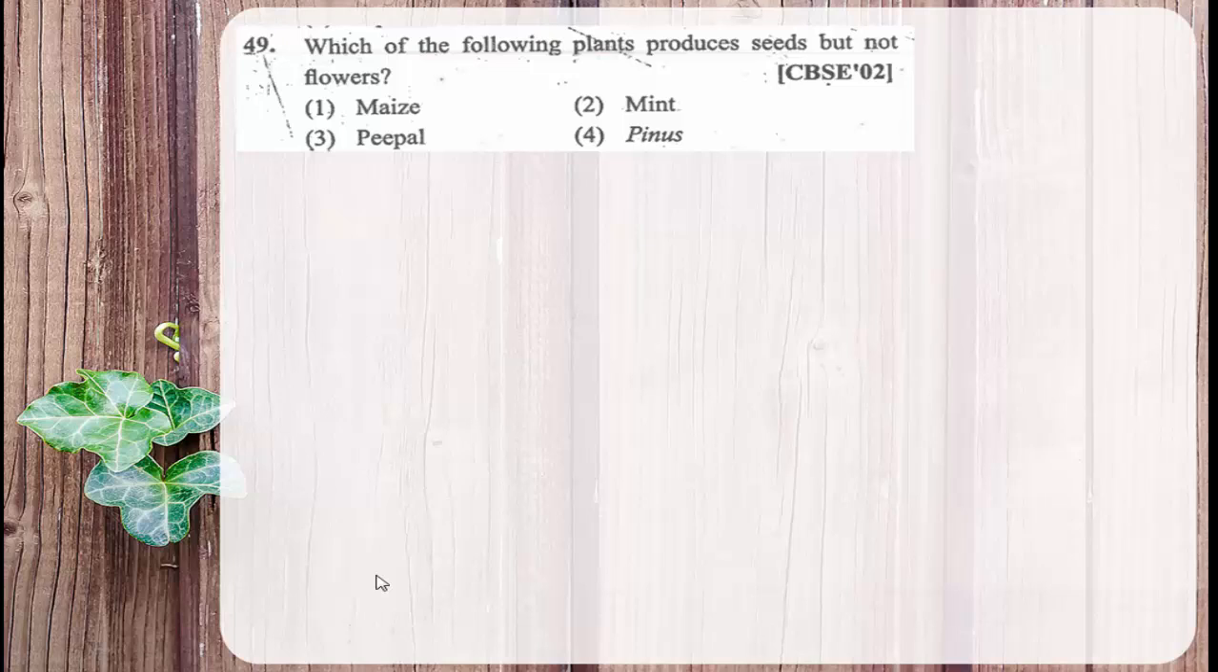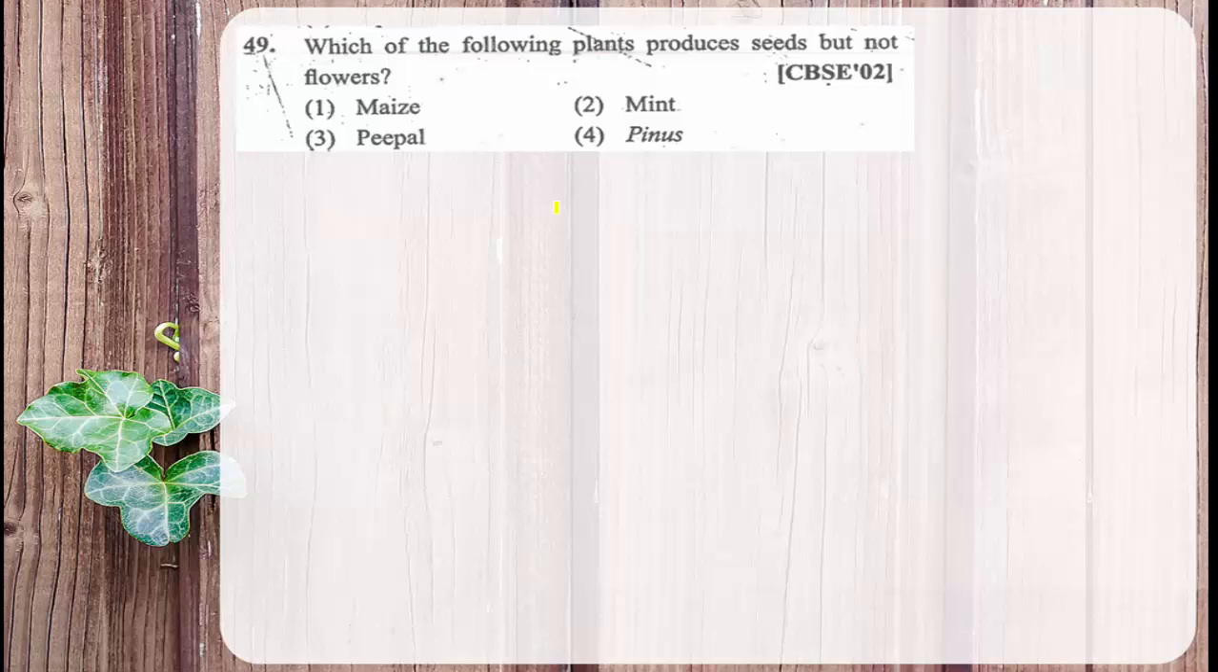Then moving to the next question. Which of the following plants produces seeds but not a flower? Very interesting question this one. Among the given options, the four options are: maize, mint, which means pudina, peepal tree, and then Pinus. Among these four examples, which plant produces seeds but not flowers? In which plant are seeds produced without flowers?